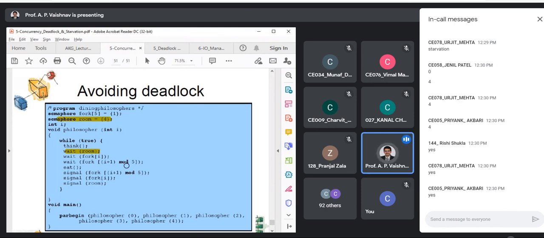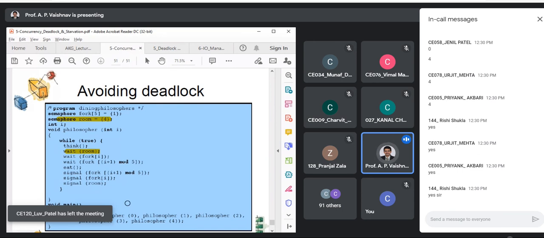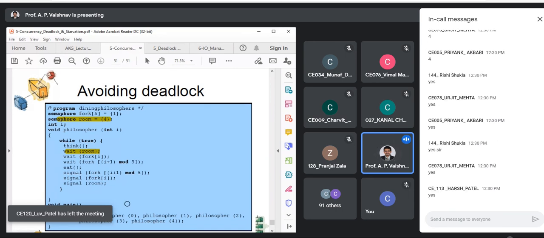So this is one possible solution given by OS designers, right? I'll be happy if you can find out the optimal solution. In the lab session, you can try that out. We are going to do this in one of the labs. So are you clear with this? What is the dining philosophers problem, where the deadlock occurs, and what is the solution, right?